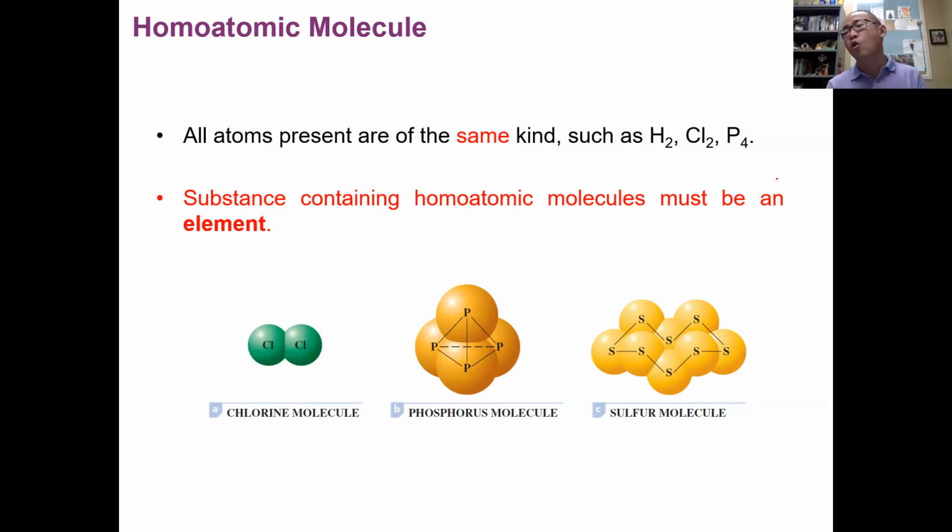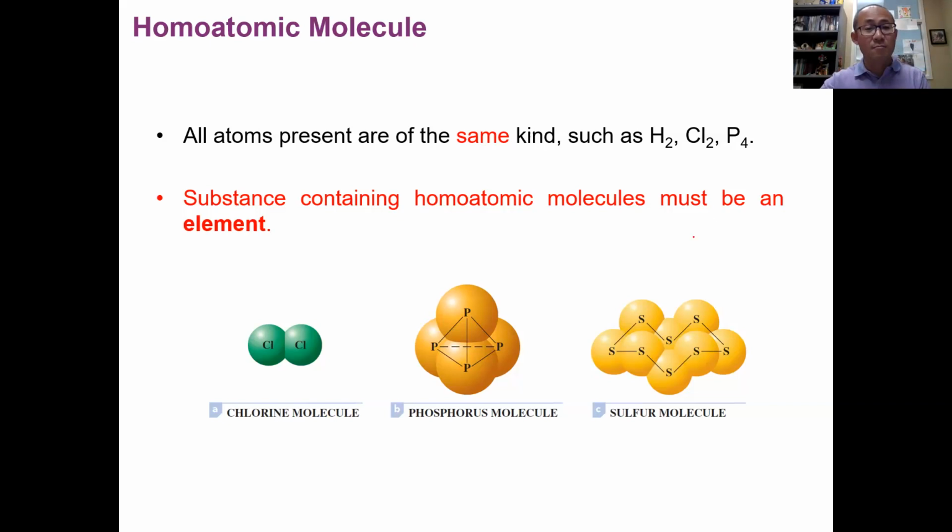We call those homoatomic. And if you link the concept we studied before, if a substance only has one type of element, one kind of atom, meaning the same kind of atom, that means one element is present. We call those substances elements.